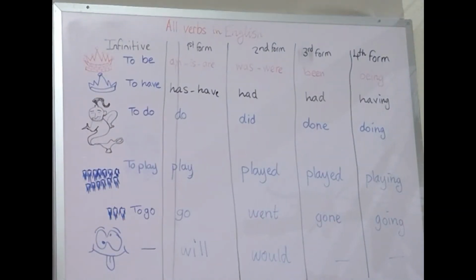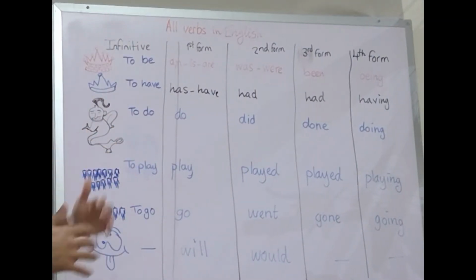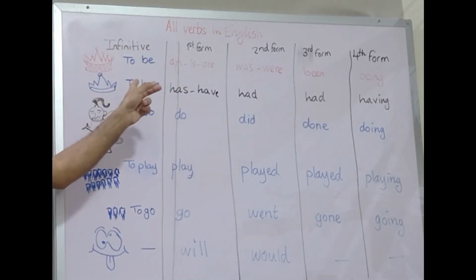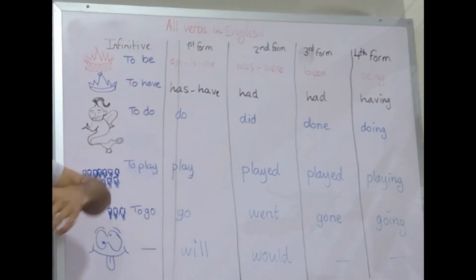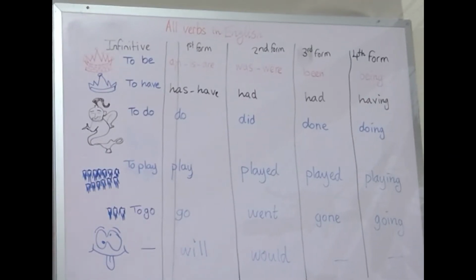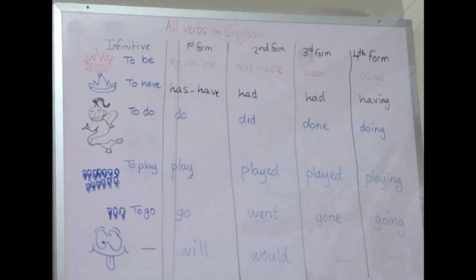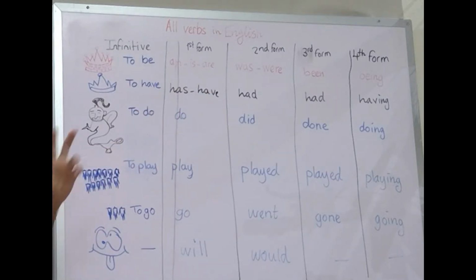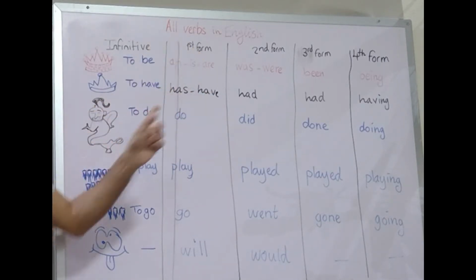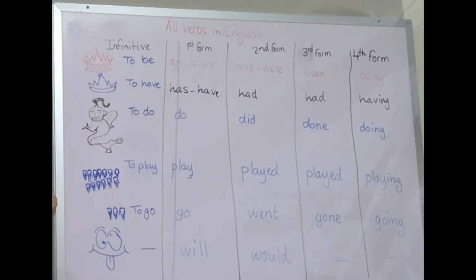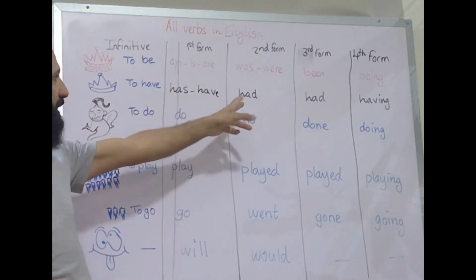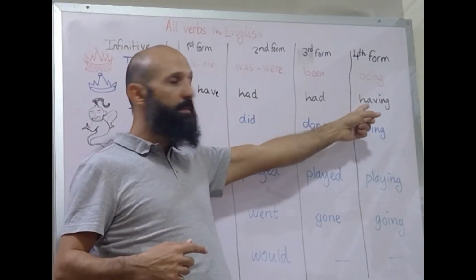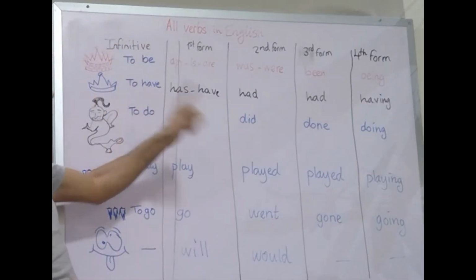Let's move on and talk about the minister, the assistant to the king. So here we have verb to be, verb to have. Verb to have is the assistant, and because it's the assistant to the king, it can have more than one son. So here it has has and have, two verbs in the first form. Now, in the second form, it has had, third form, had, and fourth form, having, have plus ing.